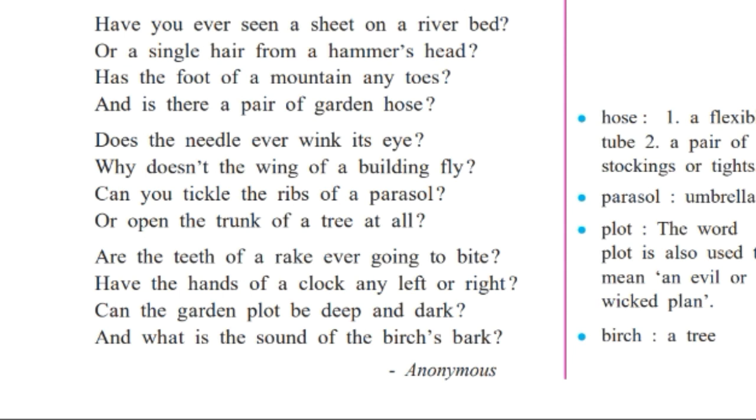In this full poem, you have seen there are words like sheet, hair, toes, foot, hose, eye, wink. These words are all related to human qualities, but the poet has compared all of them to non-living things.